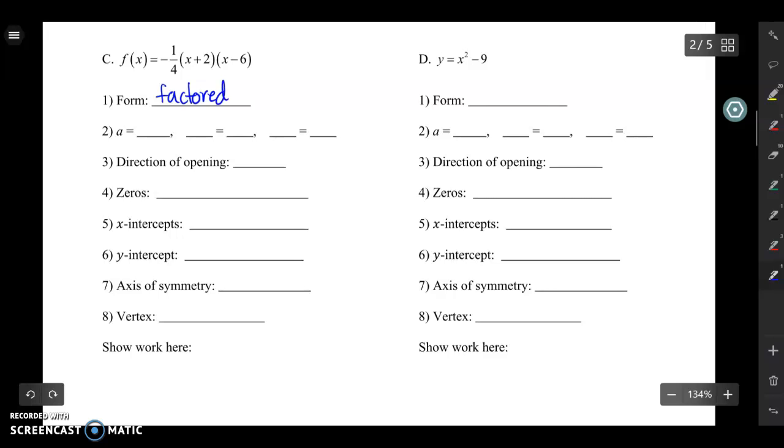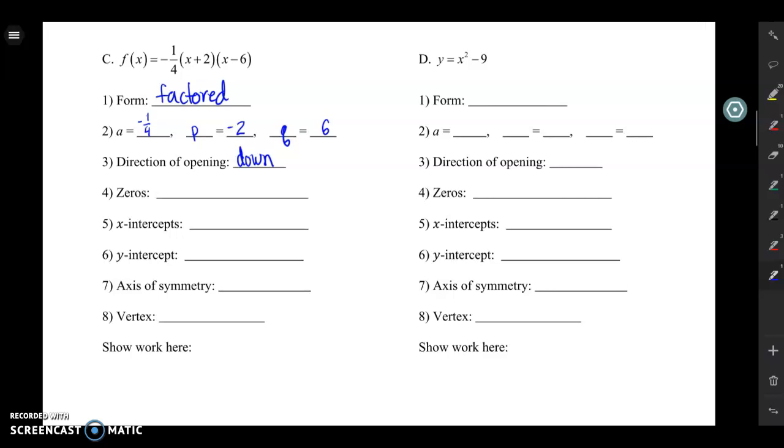So the first thing we want to do is identify our A, our P, and our Q. Our A is that number that sits in front of the parentheses, so it's -1/4. Our P is -2, and our Q is 6. Okay, remember that your P and your Q are the opposite signs of the signs that are in the parentheses. Since my A value is negative, the parabola is going to be opening down.